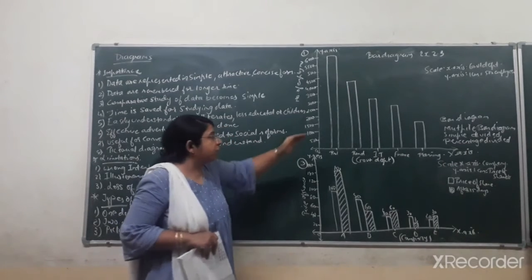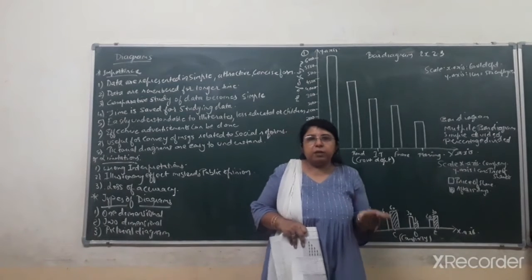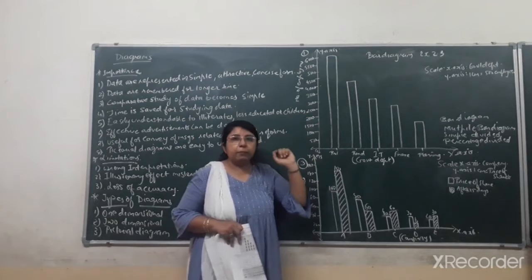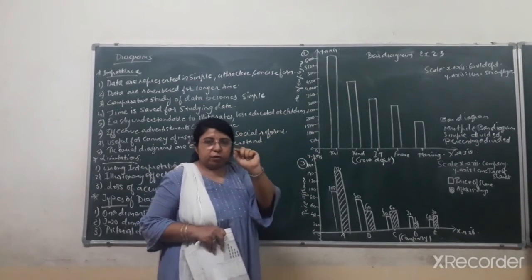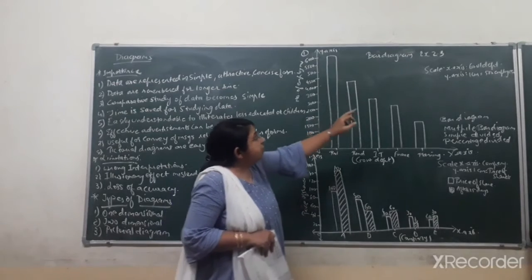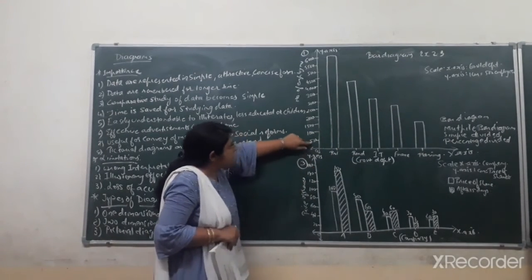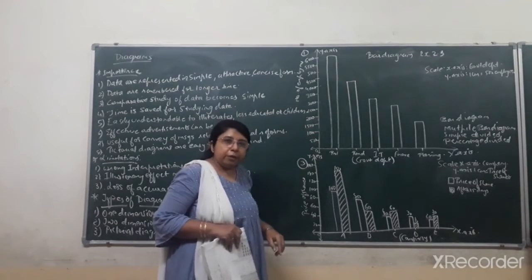Now students, this you can represent on graph paper. In an exam, if this type of sum comes, then graph paper is generally provided to you, so you have to draw this bar diagram on graph paper. On graph paper, there will be small boxes. So 1 centimeter is equal to 500 employees, that is, 1 box is equal to 500 employees. That scale you have to mention over there.